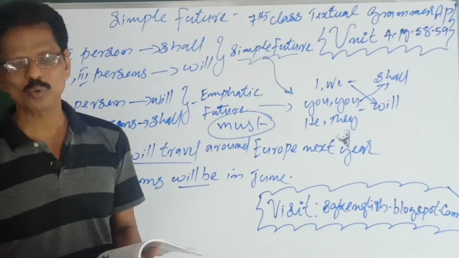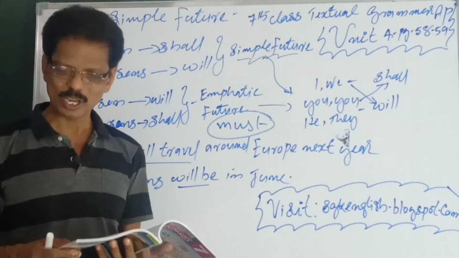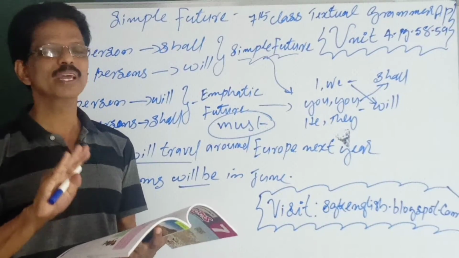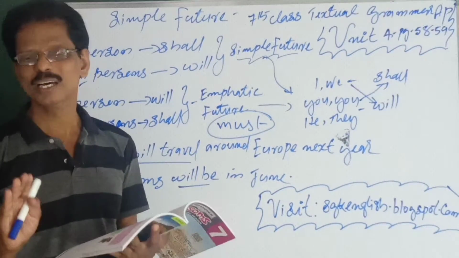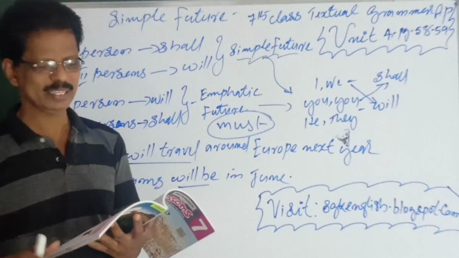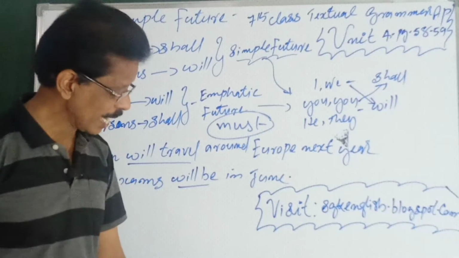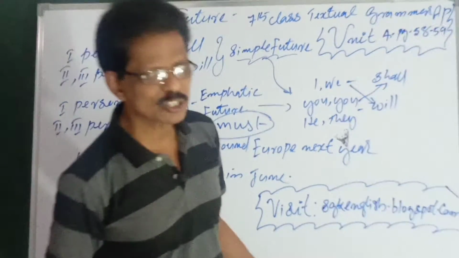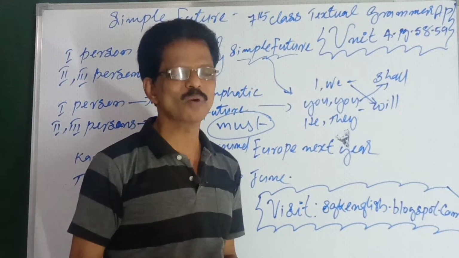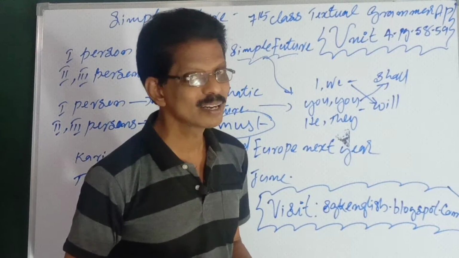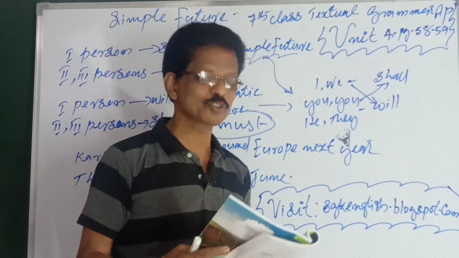Strictly by grammatical rules, first person takes "shall". But nowadays, for the first person, "will" is also used with not much difference. Same meaning, "will" can also be used. Both are right in a way, but if you are following strict grammatical rules, what is that? First person "shall". So "we shall" it should be.